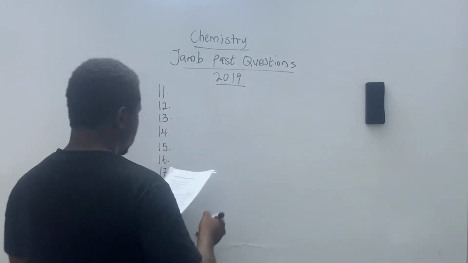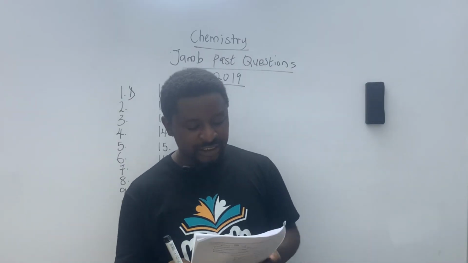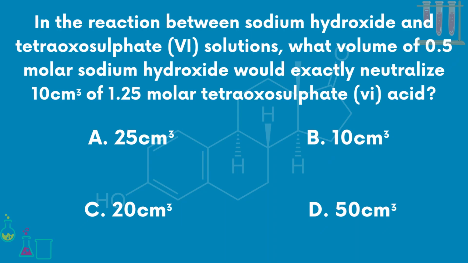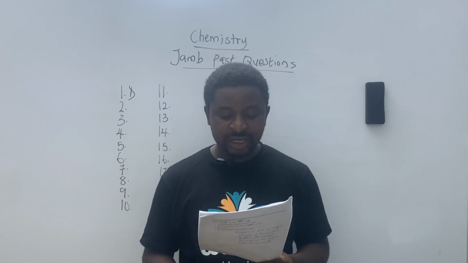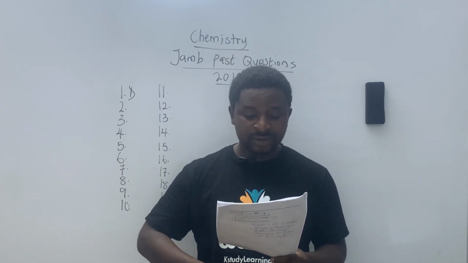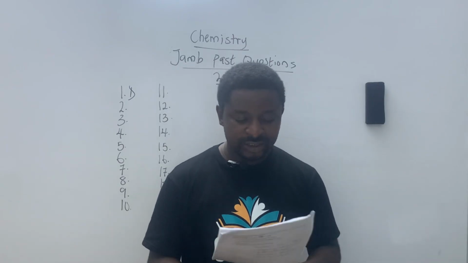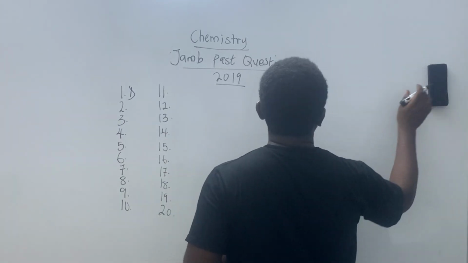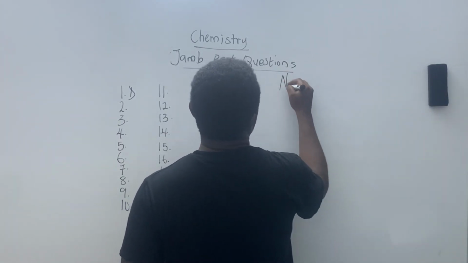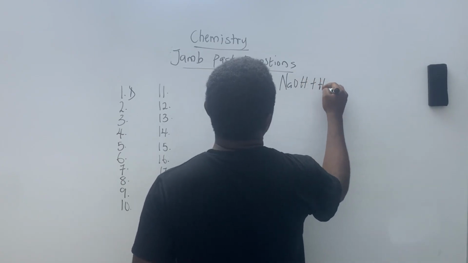Question number 1, D. Question number 2. In the reaction between sodium hydroxide and tetraoxosulfate 6 solution, what volume of 0.5 molar sodium hydroxide would exactly neutralize 1.25 molar tetraoxosulfate 6 acid? We're given two compounds and asked to find the volume that will neutralize the other. So let's do this. We have sodium hydroxide and tetraoxosulfate 6. I'm writing in short form: sodium hydroxide plus H2SO4.